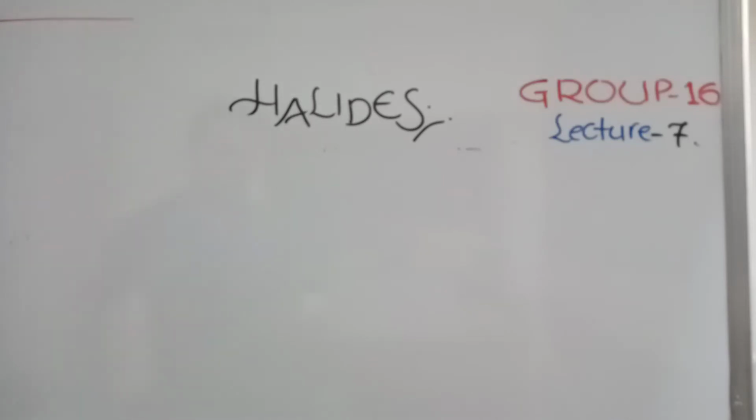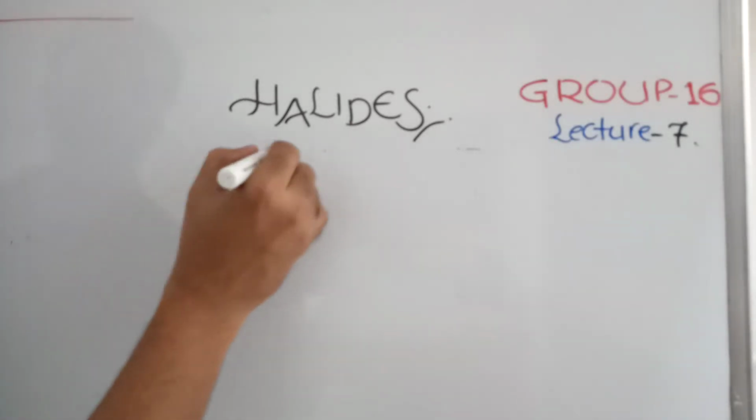Hello, welcome back to Group 16, Lecture 7. Now it's about halides. What are the halides possible? Halides means when these group elements join with halogens, the compounds formed are called halides. Let us see what compounds are possible with oxygen.